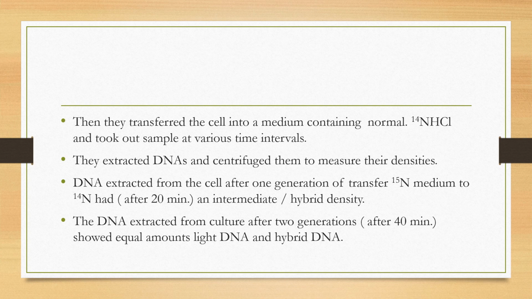They took samples from that medium at various time intervals and extracted DNA from the bacterial cells. They then analyzed the extracted DNAs by centrifugation in order to measure their densities.